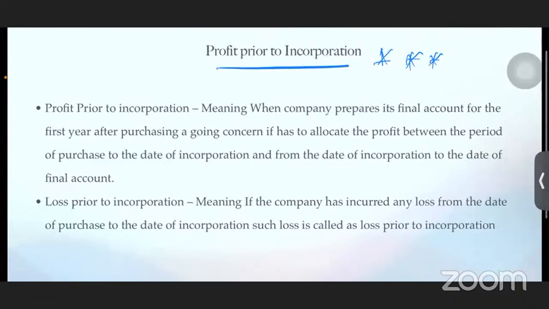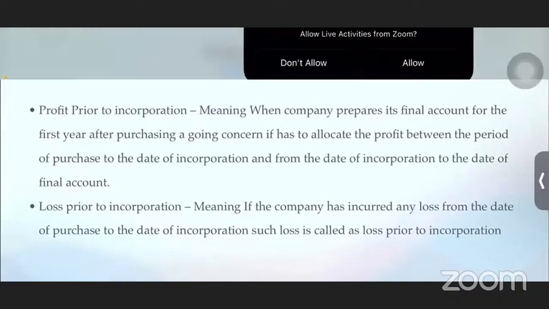Did you guys understand the meaning? What is profit prior to incorporation? Everyone? Yes, no? Yes, ma'am. Shall I please explain further once again, ma'am? Okay, it is clear. No problem.